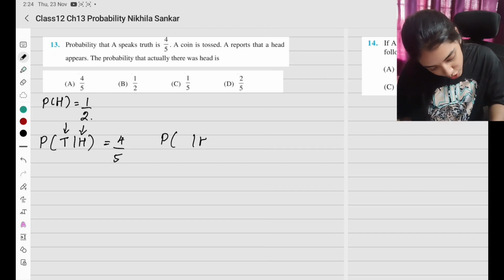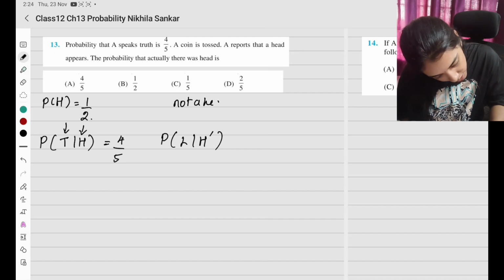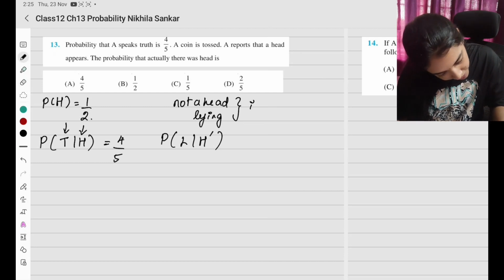Probability that it is not a head and it is lying. What does that mean? Not a head and lying. It is not a head and he is lying, which means it is a head.